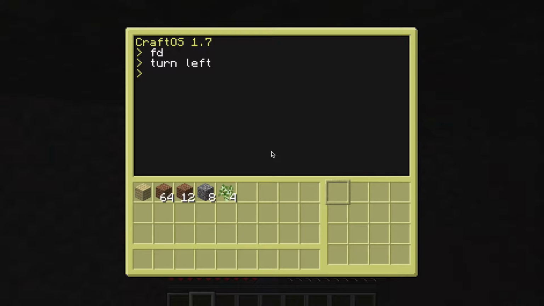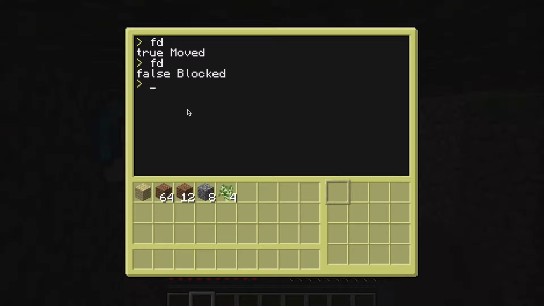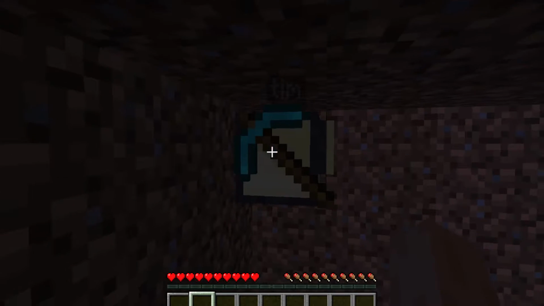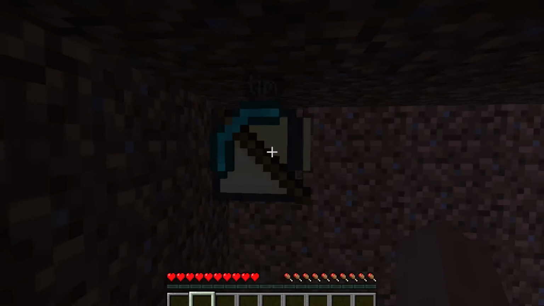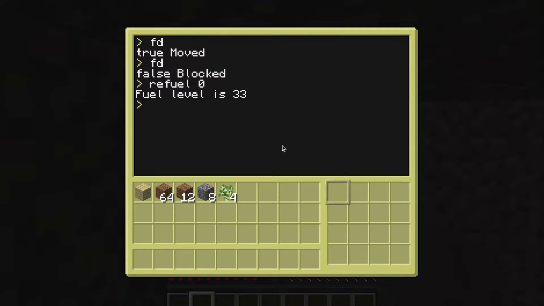So let's edit forward. Let's have it print this. Print moving forwards 3. So now forward. It'll move forwards 3, and then I'll print true moved, because the response was true moved. And now if we do forwards, it'll say false blocked, because it got blocked. And then what's the fuel? Refuel 0. 33. Okay, I can't simulate the refuel fail. But that shows you the use for APIs.